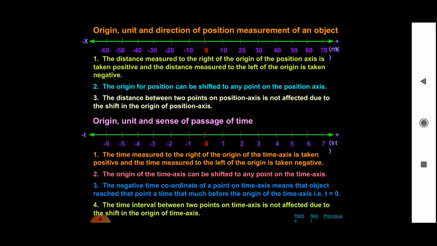The third one, the negative time coordinates of the point on the time axis means that the object reached that point a time that much before the origin of the time axis, that is t is equal to 0. The fourth one, the time interval between 2 points on a time axis is not affected due to a shift in the origin of time axis. So these are the points we can remember while drawing the graph.